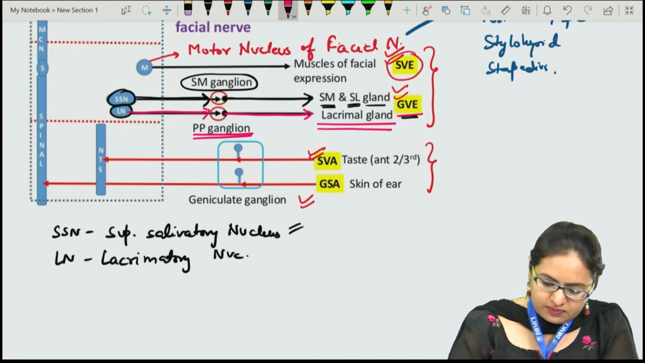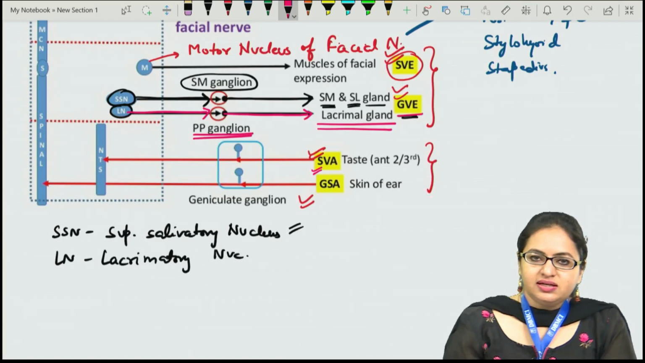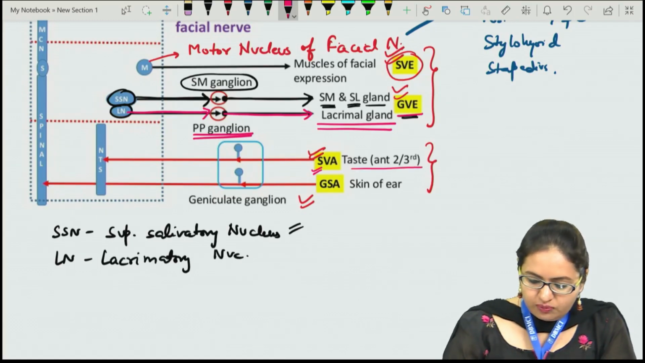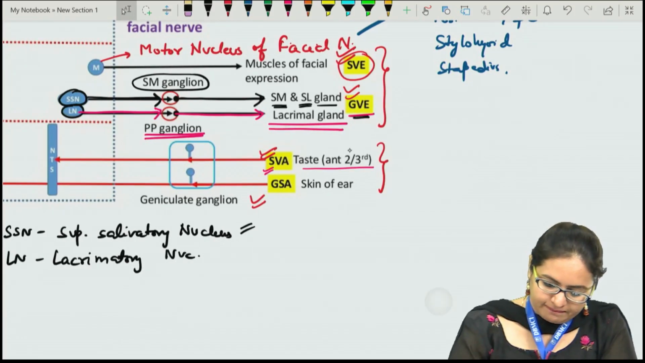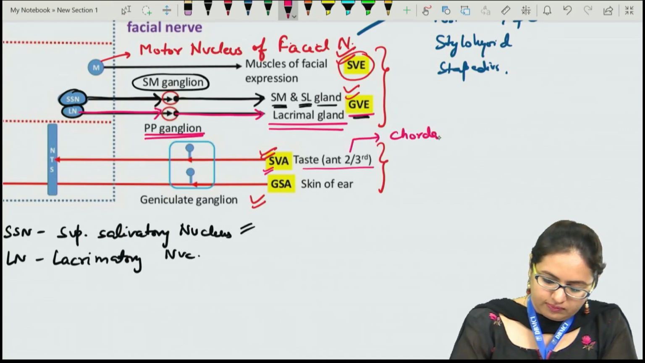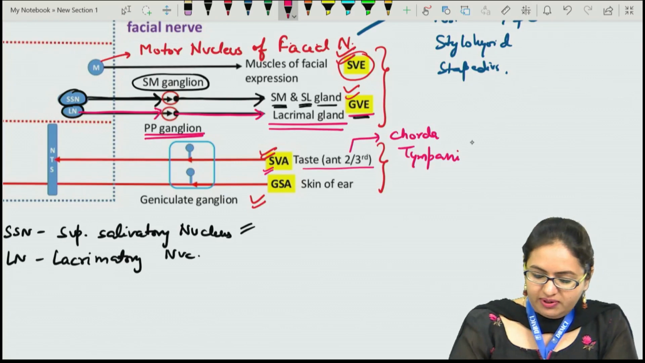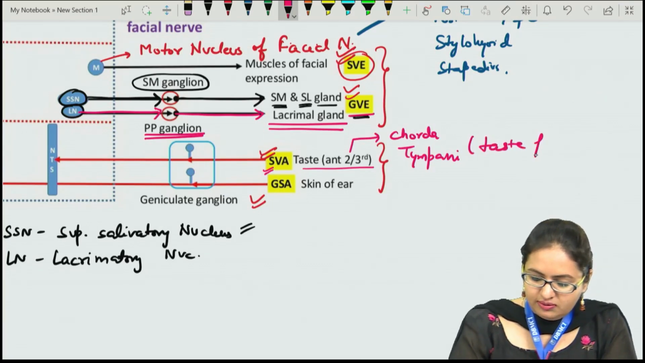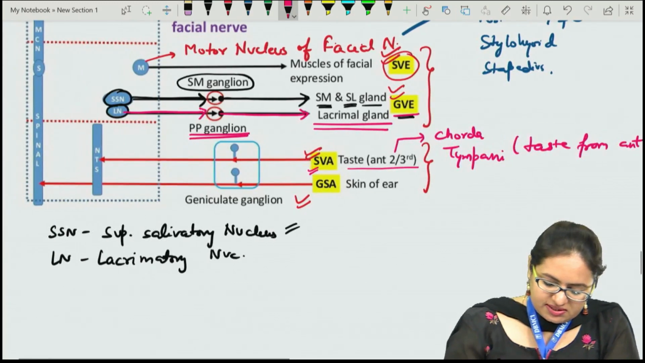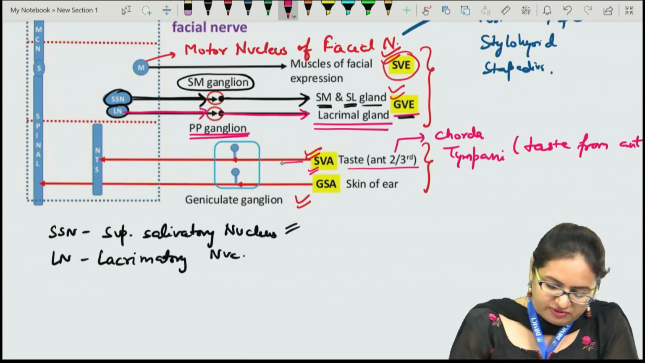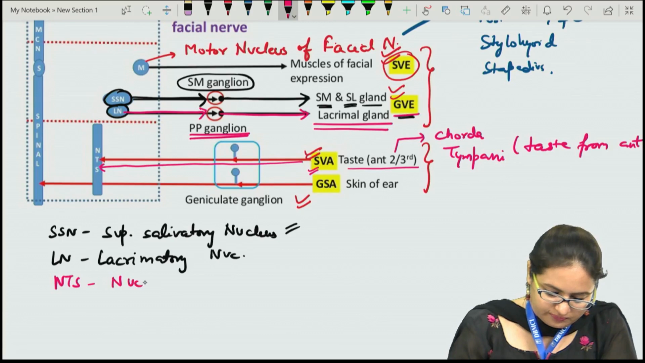When we talk about the afferent columns, we have special visceral afferent, which carries the taste sensation from the tongue. The taste sensation from the entire anterior 2/3 of the tongue is carried by the chorda tympani nerve. This taste sensation passes through the geniculate ganglion, as we can see over here, and reaches the nucleus tractus solitarius. NTS is nucleus tractus solitarius.